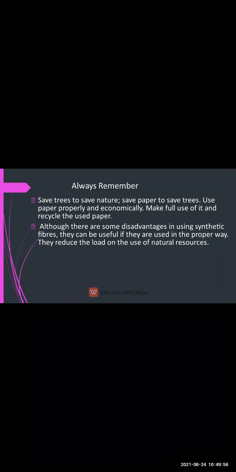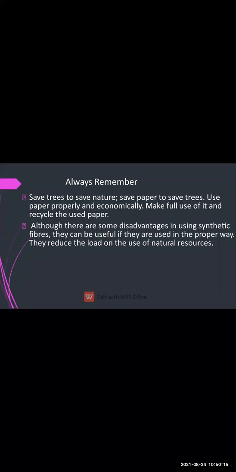Also we have some advantages and disadvantages of using synthetic fiber. What are the advantages of synthetic fiber? The cost of these types of clothes is very low, and they are strong and durable, means they can be used for a longer time.